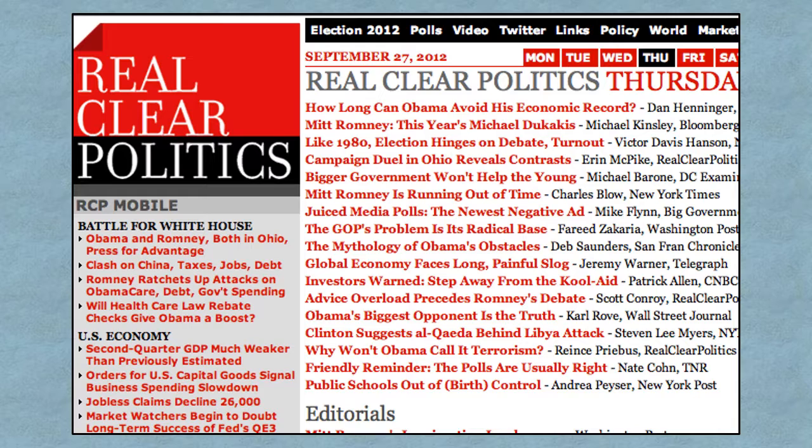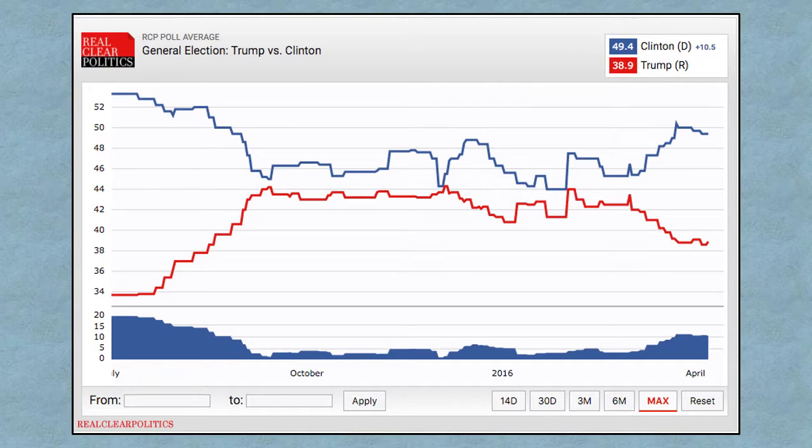But what Real Clear Politics is really good at is keeping people informed about public opinion polls. There's a whole section of the website that keeps track of all the polling that's going on and provides very useful charts where you can track polling over time. Here's an example of polling being tracked leading up to the 2016 presidential election. At this particular point in time, in April preceding the election, you can see that it's showing Hillary Clinton with a healthy lead over Donald Trump.